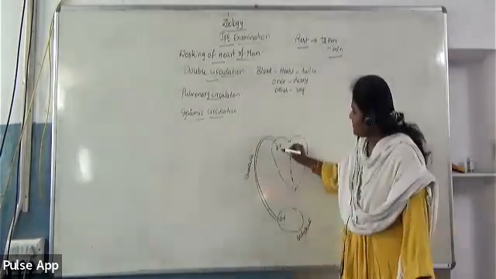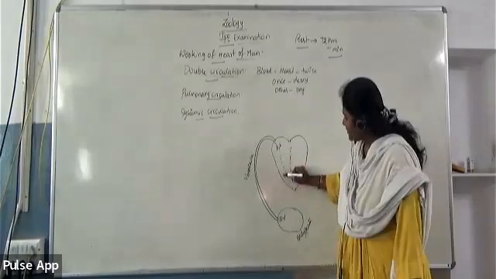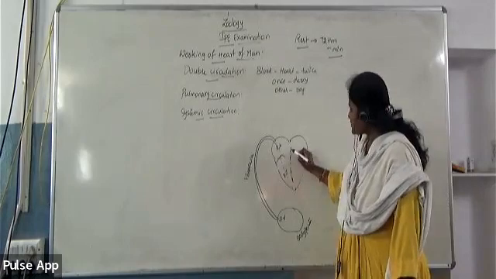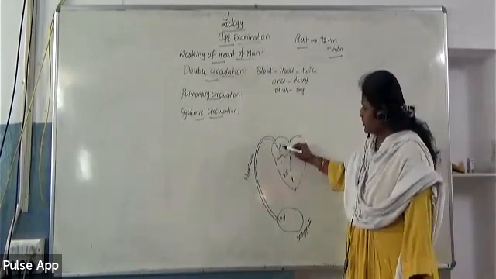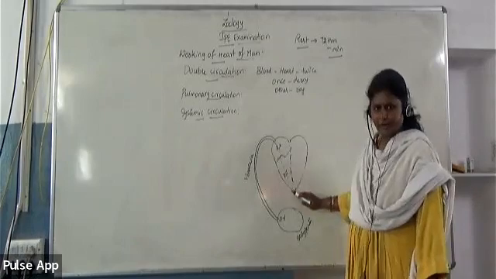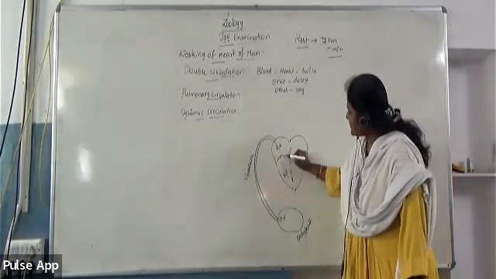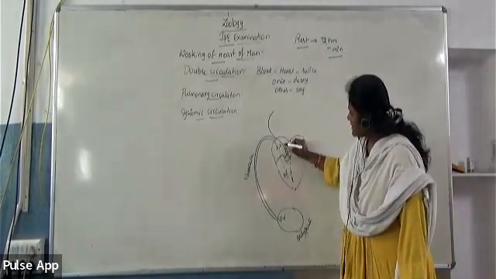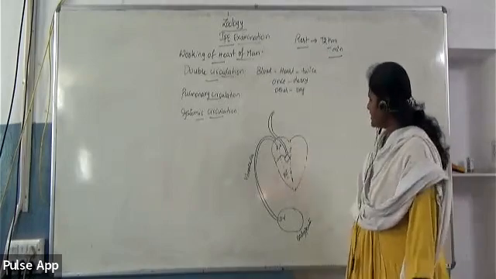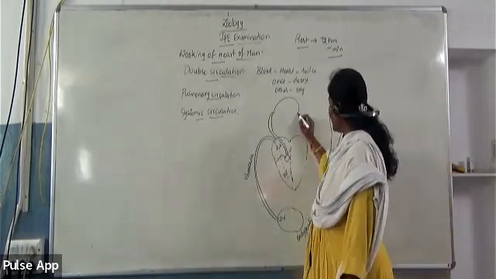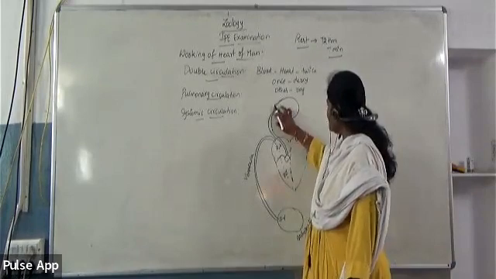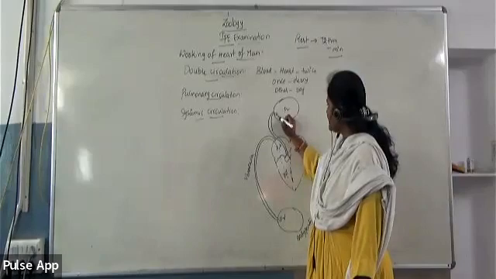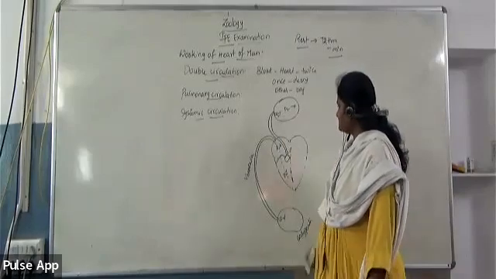Now the blood from the right atrium will be pumped into the right ventricle through the tricuspid valve. From the right ventricle, the pulmonary artery arises, which takes the deoxygenated blood into the lungs, the right lung and then the left lung, for the purpose of oxygenation. So carbon dioxide is given out and oxygen is taken in.